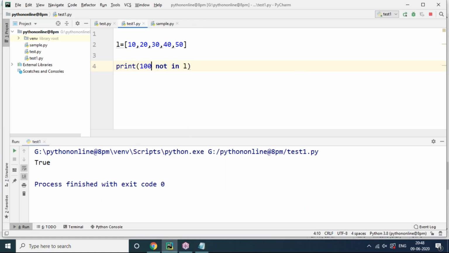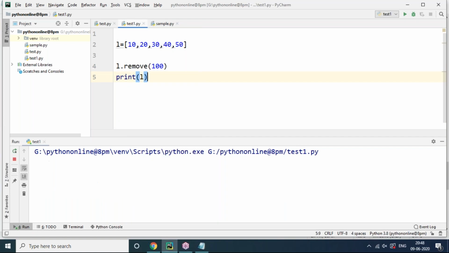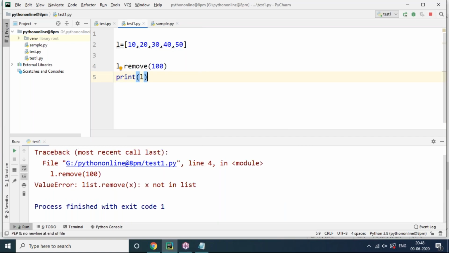Sir, where do we use this, exactly what is the need to cross verify with this checking process? The thing is, in reality you don't always know what values are in a sequence. Unfortunately, by accident, whenever you try to delete some value, if the value is not there, you will get an error for sure. For example, you can see this. I have a list actually, and I'm trying to remove the list value 100, but unfortunately this 100 value is not there in the list. So you are trying to delete it and you got an error, a ValueError. It is an exception actually.